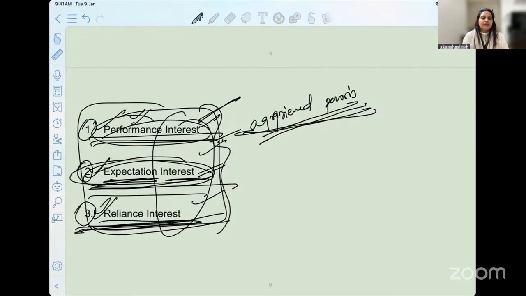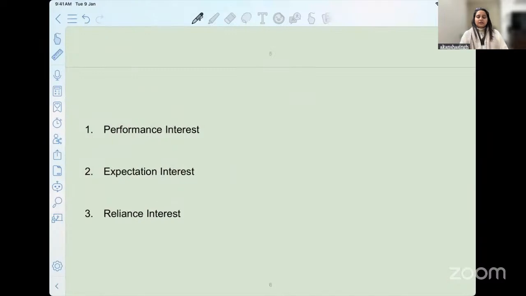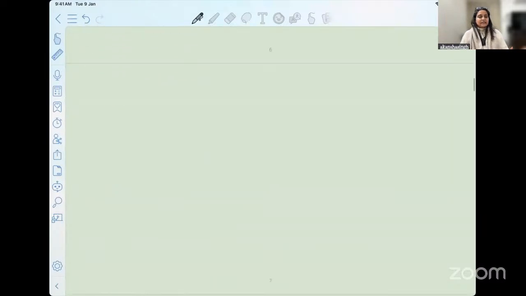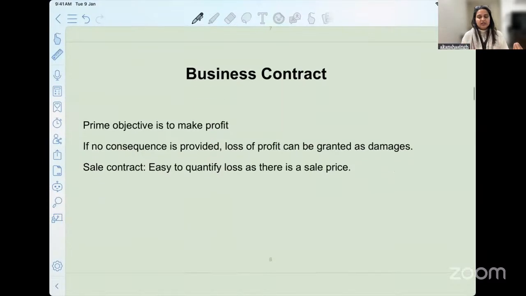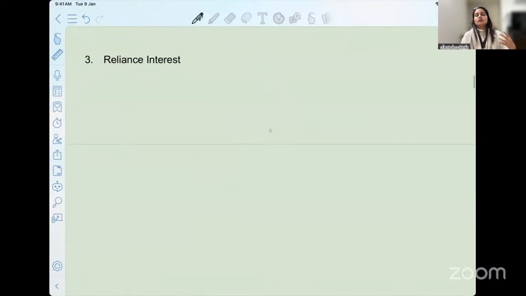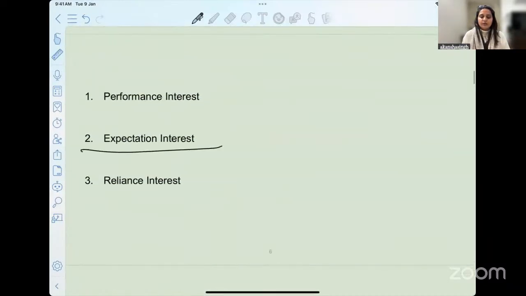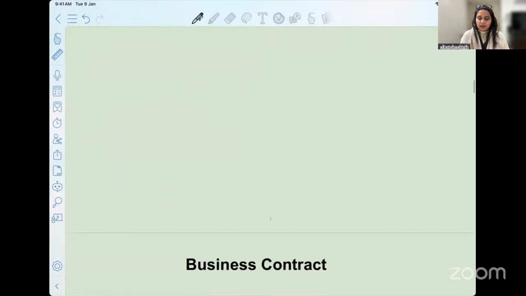And the third one is your interest when you relied on the other person and the performance or the promise of any particular nature. So these can be three categories which you can use when you're writing your answer, especially when you're talking about contract and the consequences of compensation. You can write about this particular expectation interest.